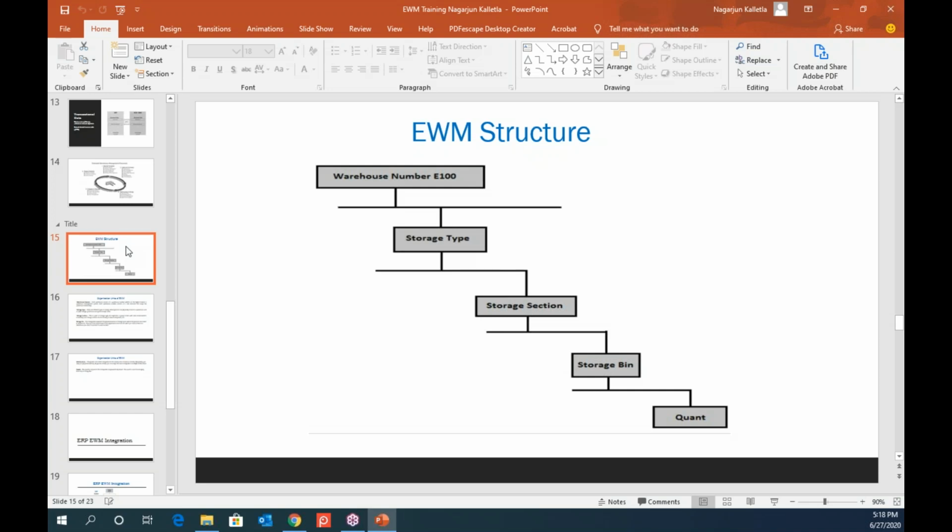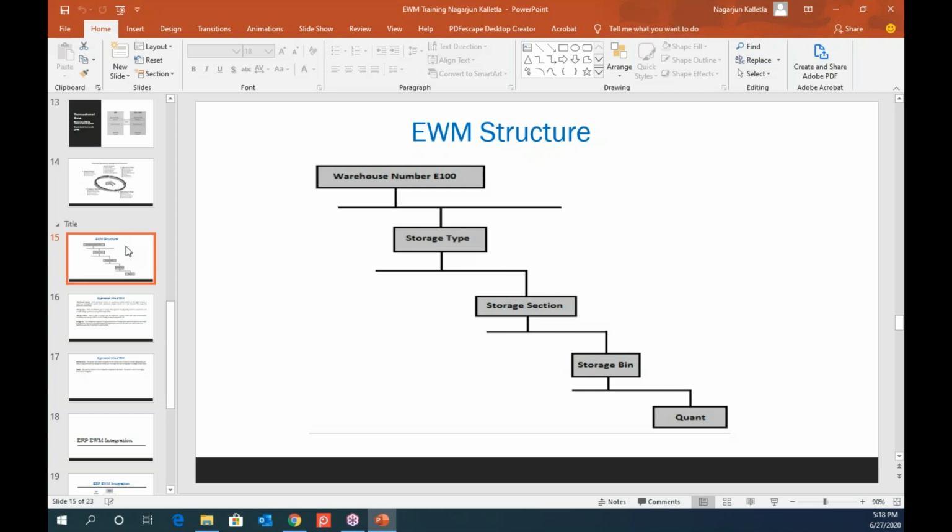You have a warehouse number, which is the first and foremost in the organizational structure, and the next one is the storage type. Storage type is nothing but, within your warehouse, you will divide your warehouse into different storage types, because you will deal with cold storage rooms. You will deal with huge or long pipes, for example.